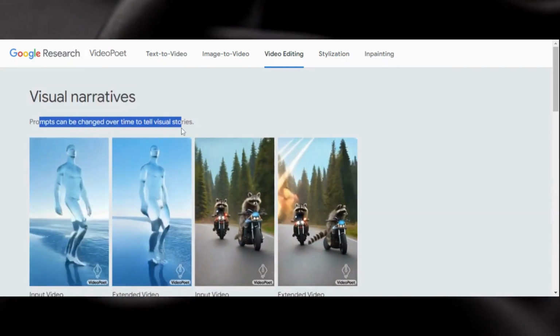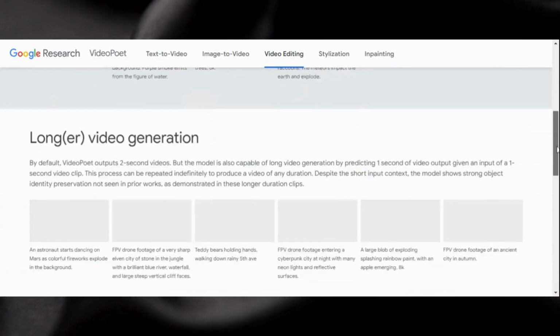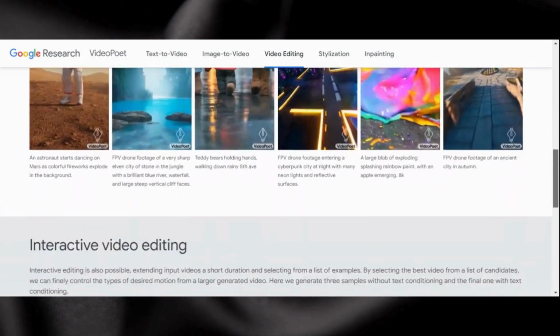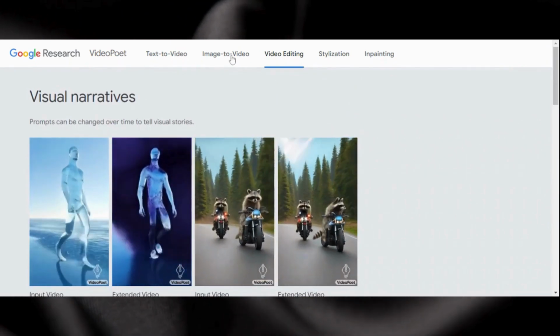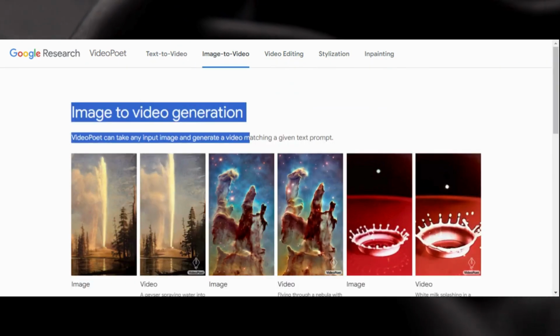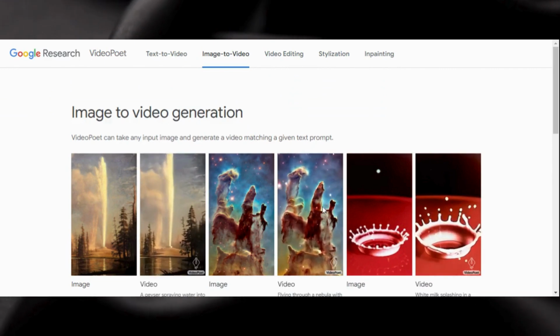To talk about what tools like Video Poet will do next: the tool is already very advanced and has a lot of room to grow. However, there are several things that could be done to make it even better. It could learn from tech writing, speech, and music, among other things.